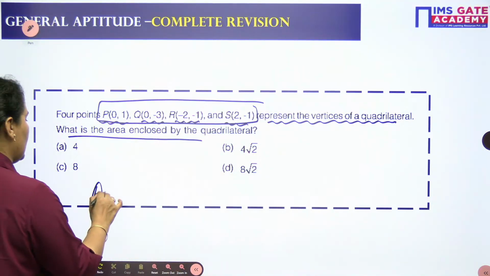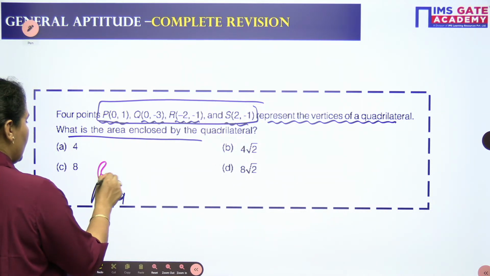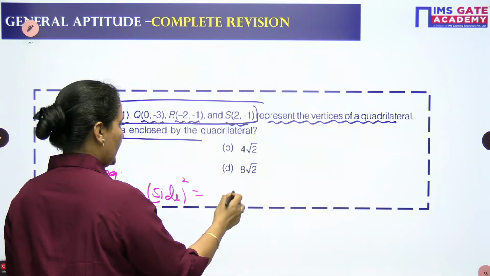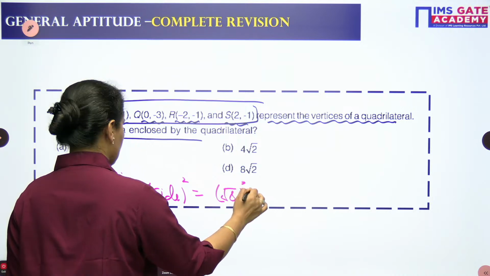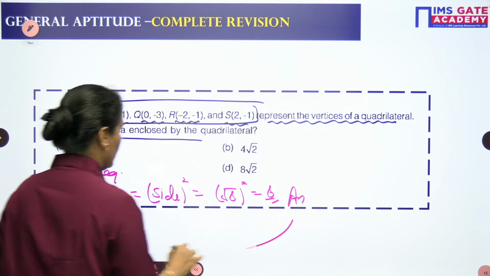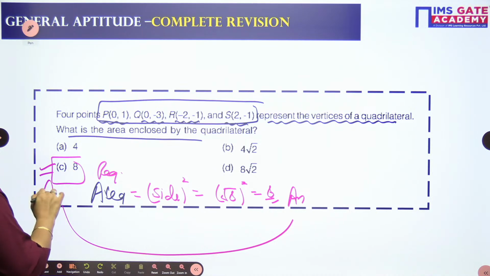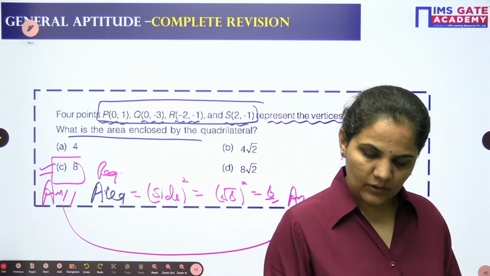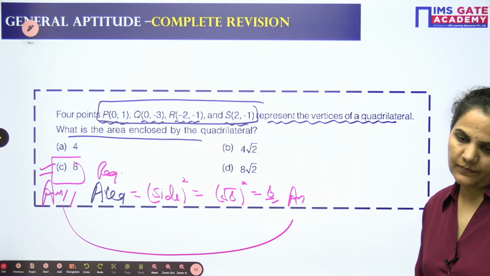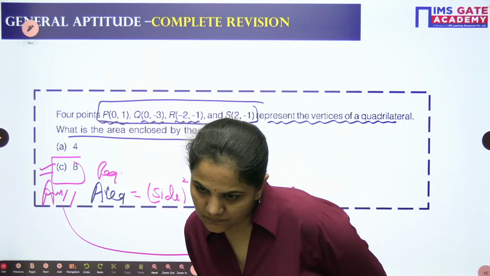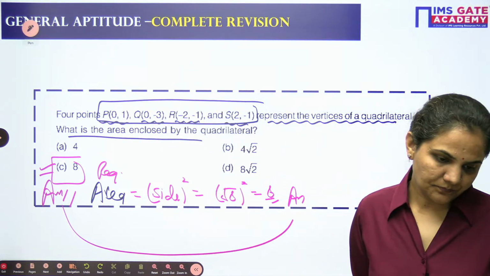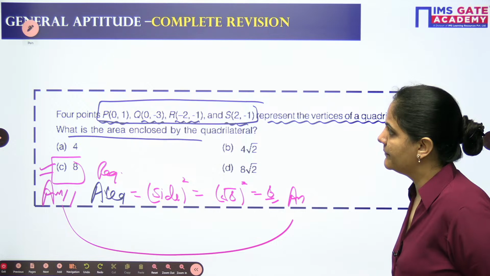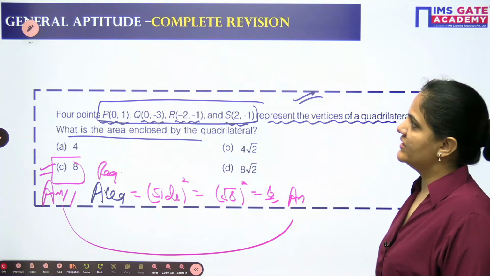When the figure is a square, let's write down the area. The required area will be the side square only. You can take any one of them. Root 8 is your side, so root 8 square. So hence your result will be 8. You are looking for the area, your result will be 8. Option C for Chennai. Clear, children? Please confirm, everybody. Chalo, I hope it is clear.